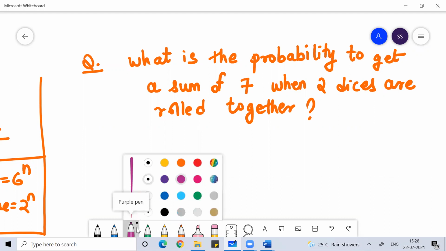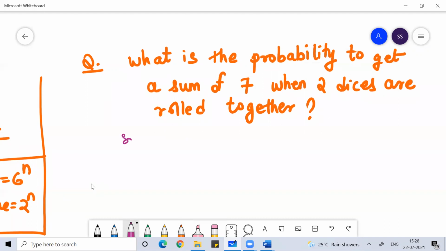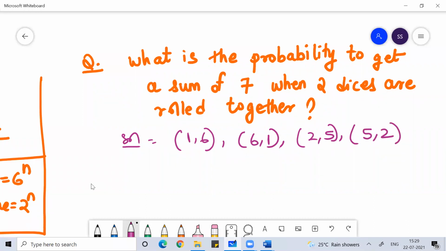So if I talk about the outcomes, what all outcomes will you get? I want the sum of 7. When two dice are rolled together, it can be 1 comma 6, 6 comma 1. It can be 2 comma 5, and 5 comma 2. Then it can be 3 comma 4, 4 comma 3.